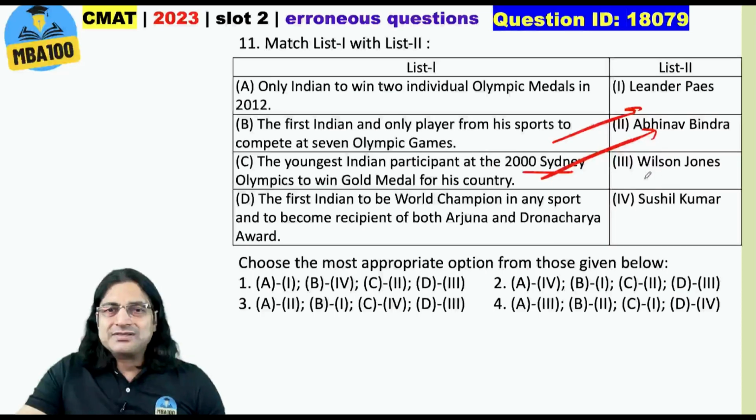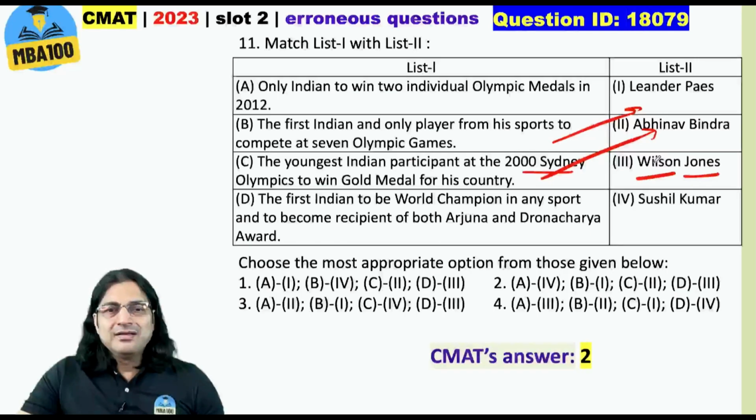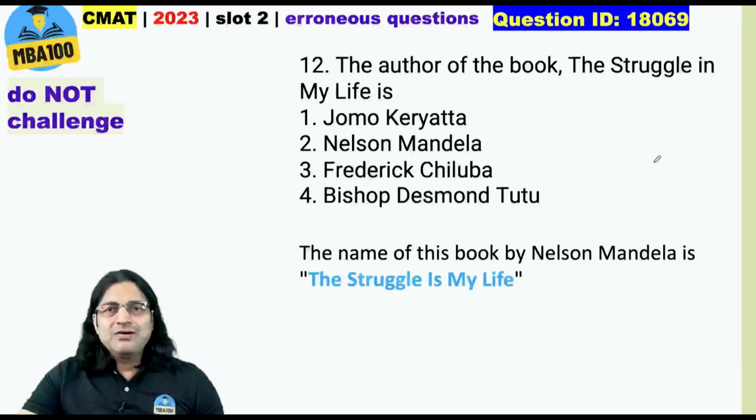Alright, but of course, we must know about Wilson Jones, and I am sure that many of you came to know about the great Wilson Jones only after getting this question, right? You never needed to know about him in order to answer this question. Okay, he was the first ever Indian, where I am using India in the modern sense, 1947 onwards, to win world championship in any sports, and he won it in billiards. Please keep that in mind. Alright. Okay, so I do not know what to do with this question. You have any idea?